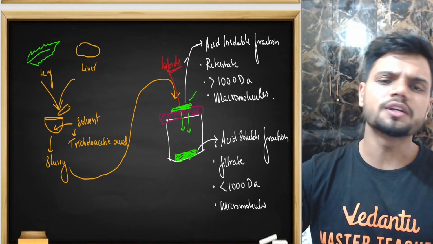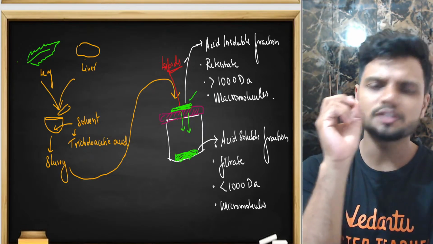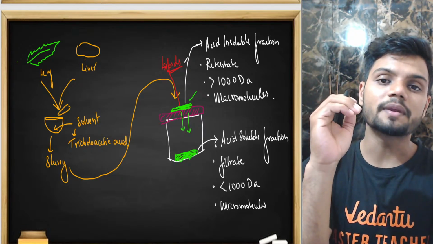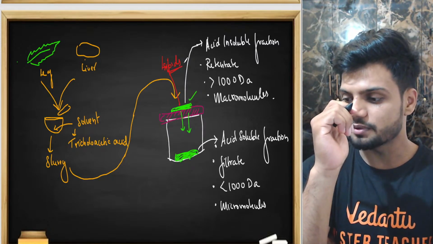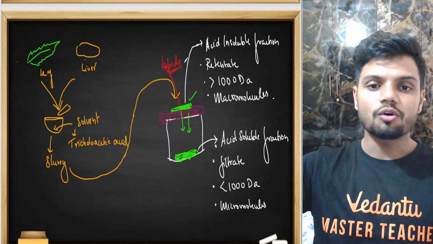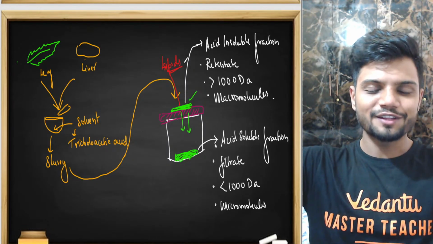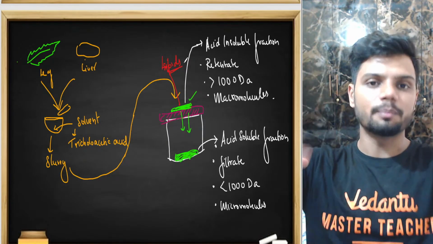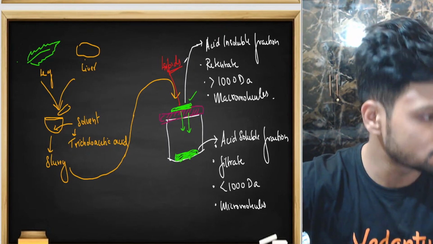So even though the size of a lipid is very small, very cute, lipid will be present in the retentate. Why? Because the answer is very simple: all the lipids are holding on to themselves. When all the lipids hold hands, they form one big gang. When they form a big gang, they cannot go down at all, and hence the big gang of lipid is present in the retentate.